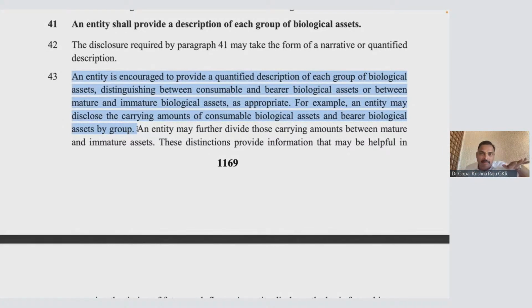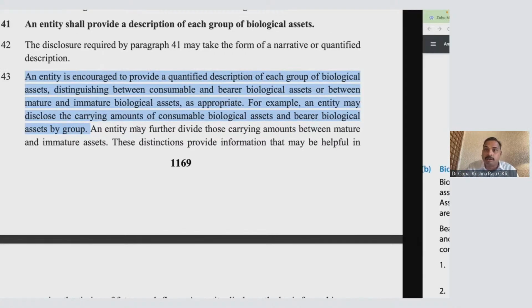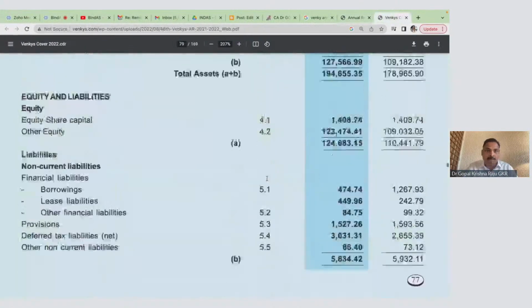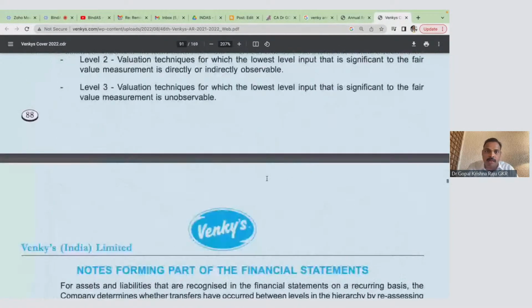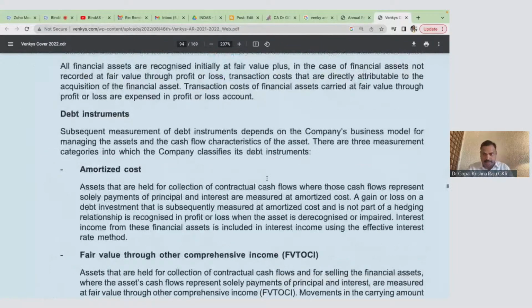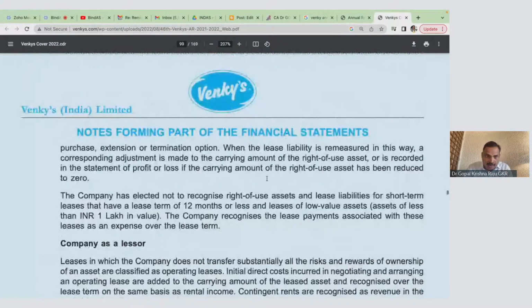Your layer bird will be called a bearer biological asset because it will bear the produce, or the plant bears the produce. Consumable means it is grown only for meat or for harvest purpose. And you have to give the quantity description also. That is why in Venky's, you will have the quantity description. Now please look at the paragraph which shows the quantity description of both these. You need to understand the fundamental difference between both.